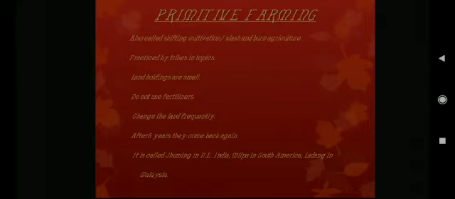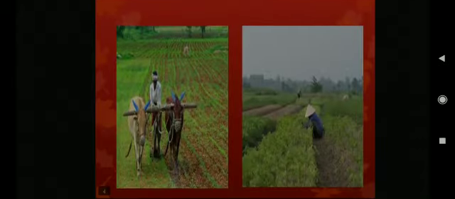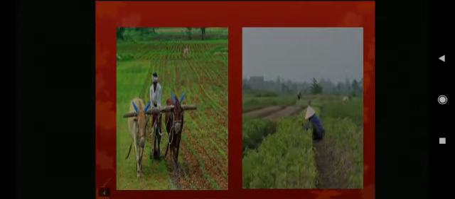So it is called Jhuming in Northeast India, Milpa in South America and Ladang in Malaysia. So this type of agriculture has so many names. Next, you can see pictures of primitive agriculture. Primitive methods of agriculture are used.